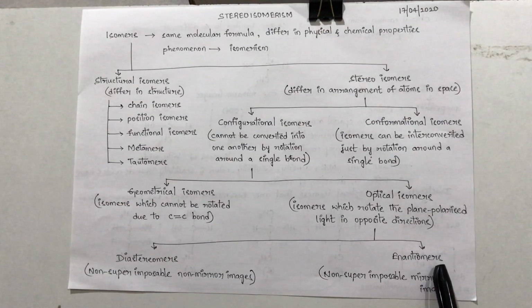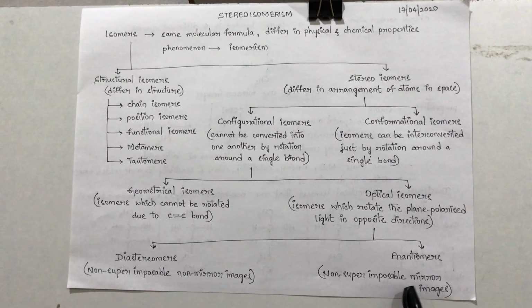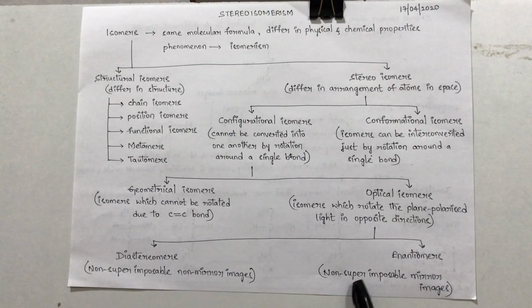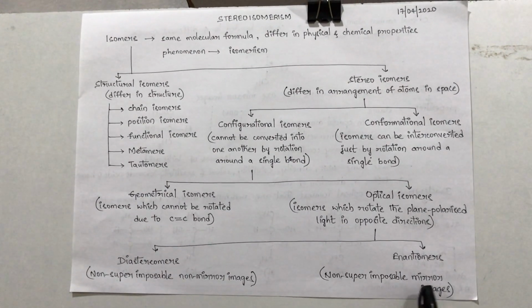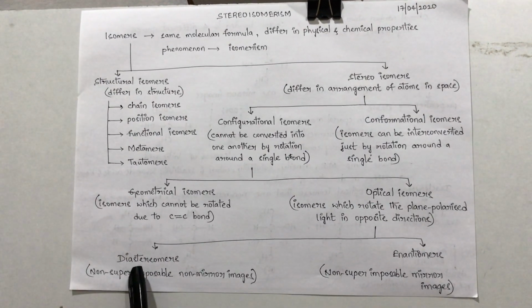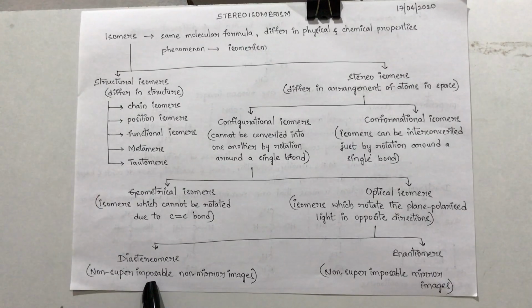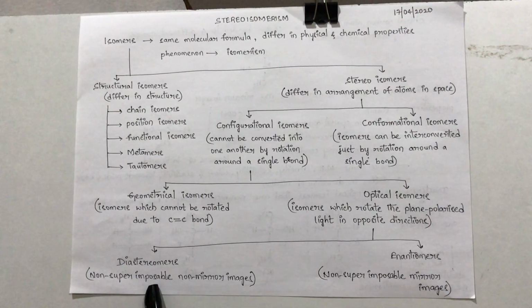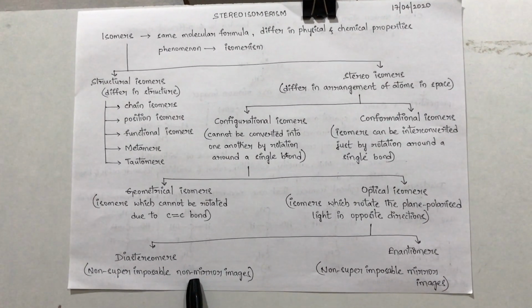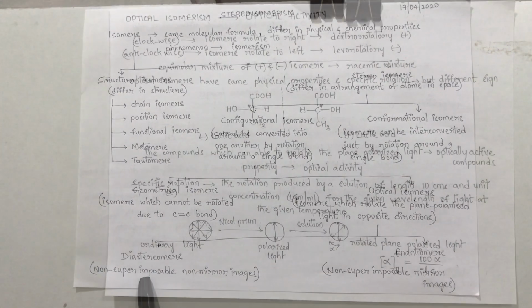First one, enantiomers, which we can call optical isomers that are mirror images, or you can say non-superimposable mirror images. They are mirror images but we cannot superimpose them. Coming to the diastereomers, these are the optical isomers which are non-mirror images, or in other words, they are not mirror images and we cannot superimpose one over the other.